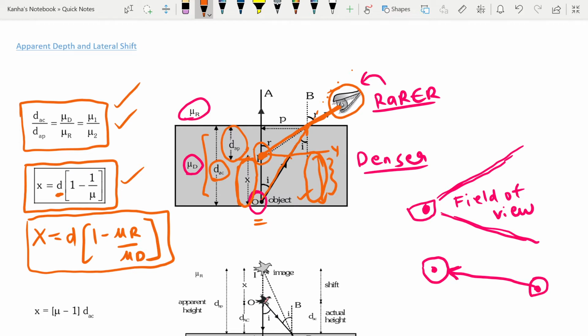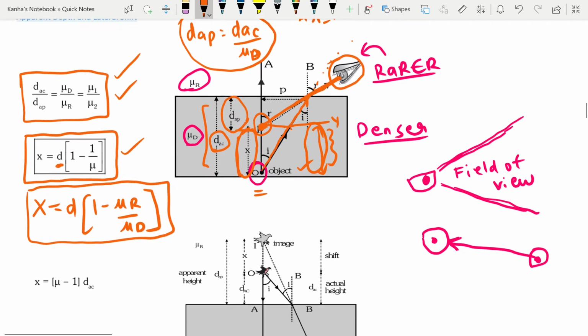From here I can easily write that d apparent is equal to d actual divided by the mu that is there, or the relative mu. This is mu d if mu r is equal to 1, or else it is nothing but the relative one. With these equations we'll look at some problems as well.